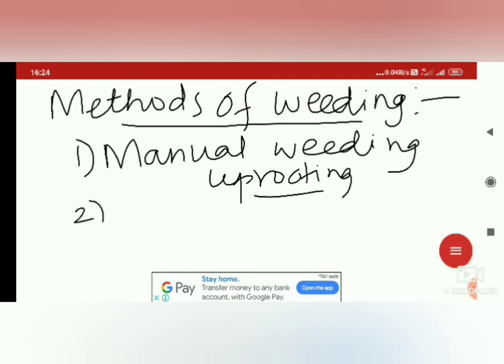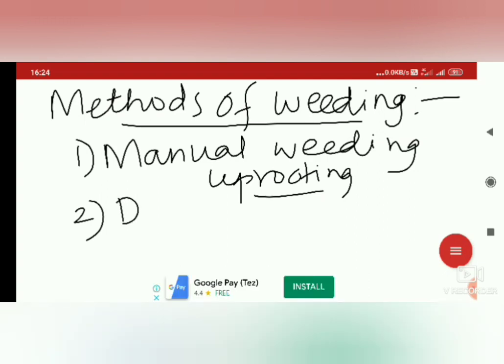And the second method is by using some devices.